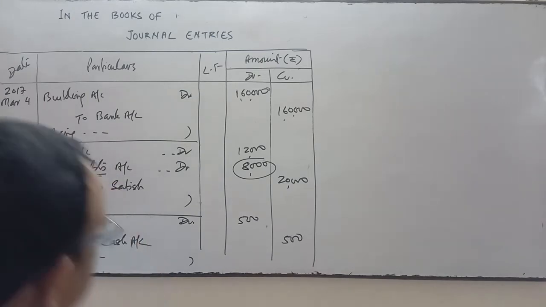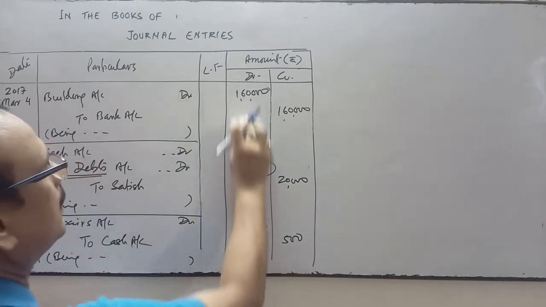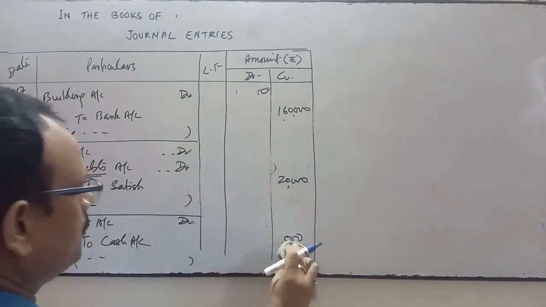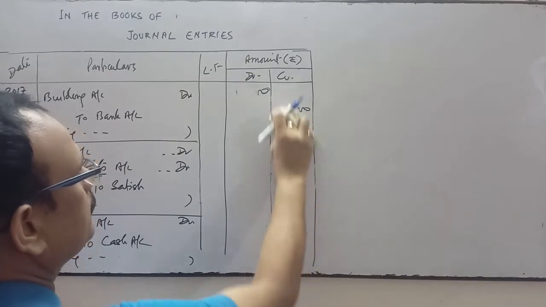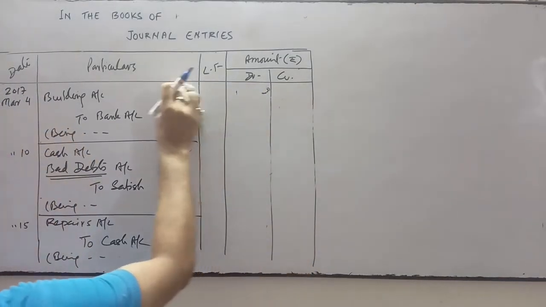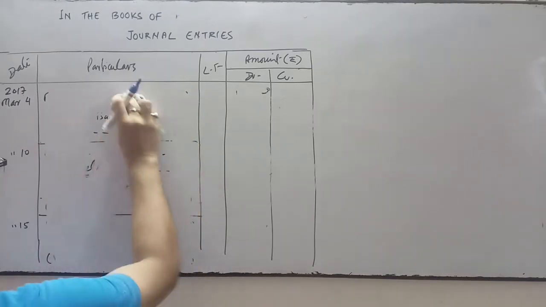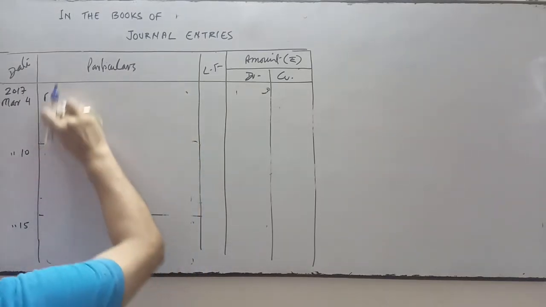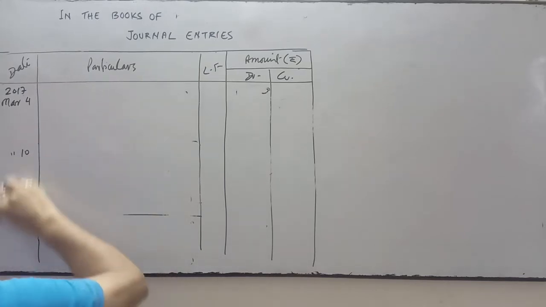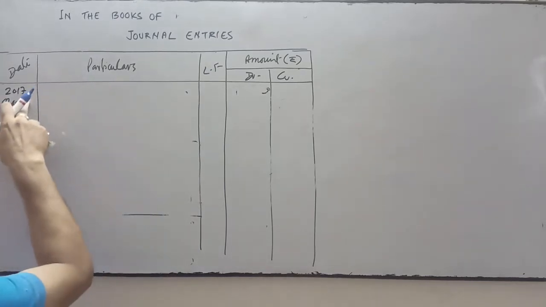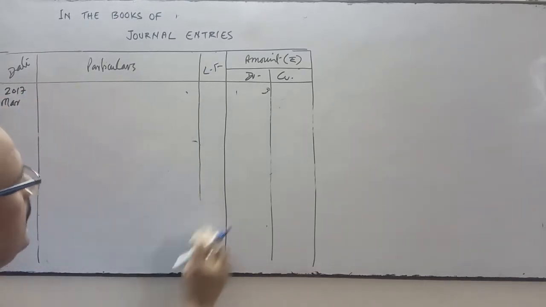Okay, this is the journal. We'll continue. The next journal will follow here. First of all, I erase this space to write the next journal in the same area. In the same area, we'll write the next journal. Okay.